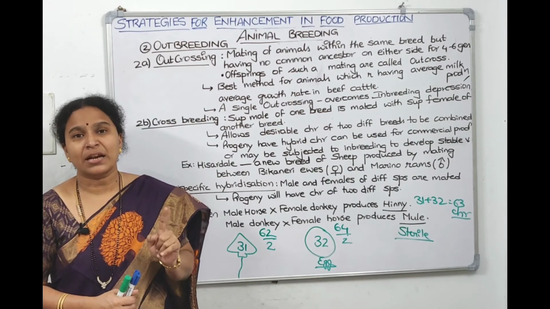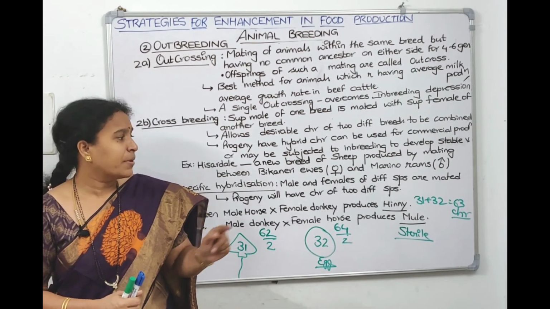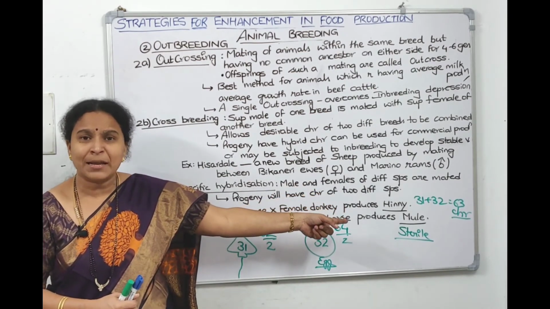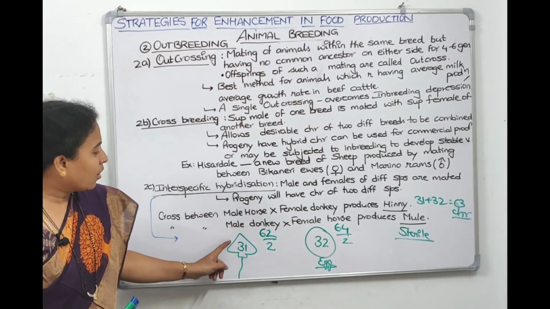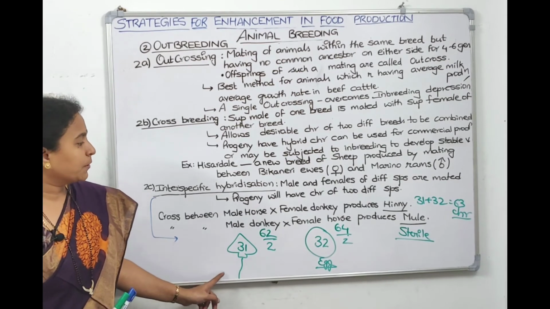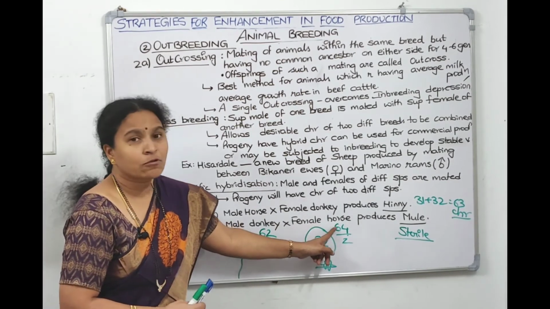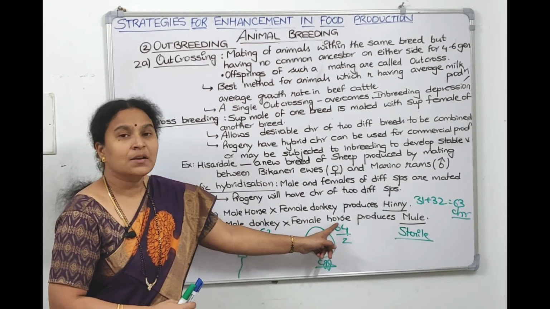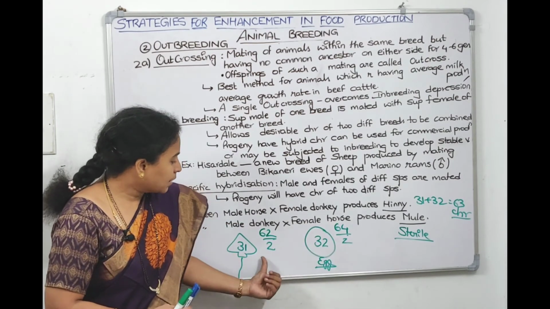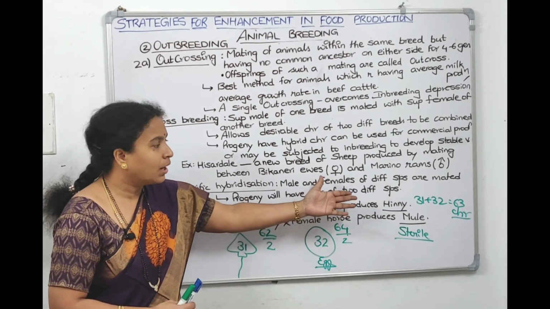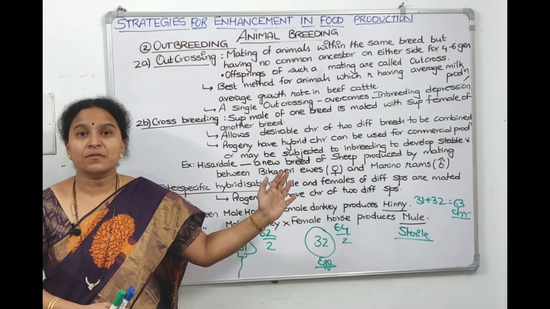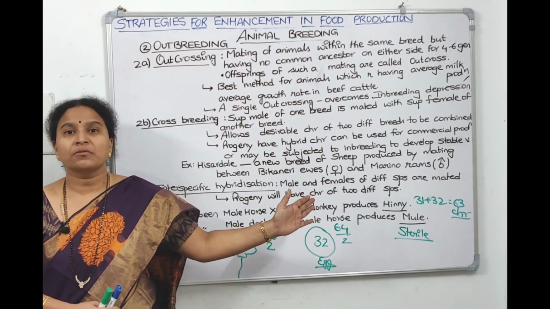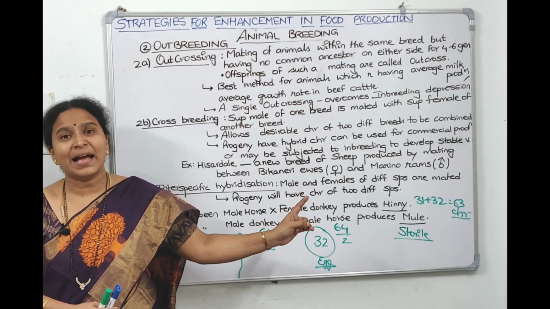Mule and hinny became sterile because of improper distribution of chromosomes: the male donkey gives 31 chromosomes in the sperm, the female horse gives 32 in the egg, and 31 plus 32 gives an odd number, 63 chromosomes. Because of this improper arrangement, both became sterile, but commercially they have use.